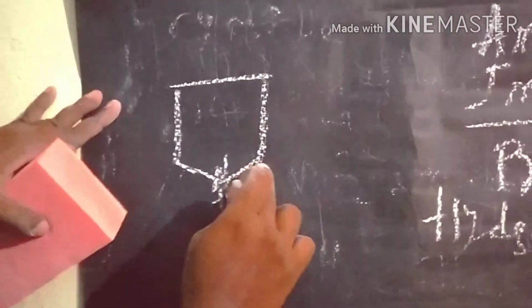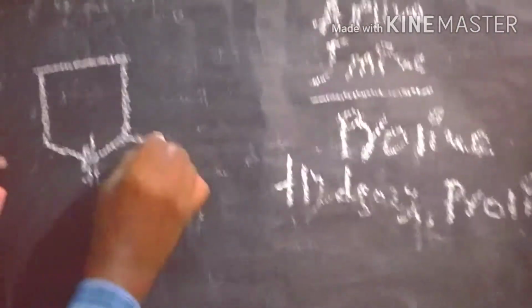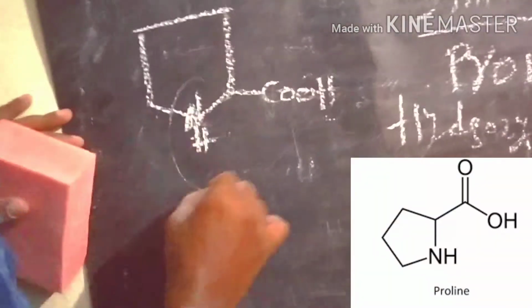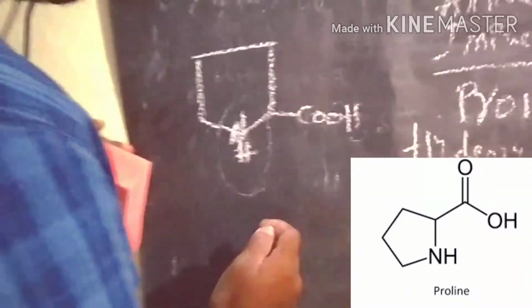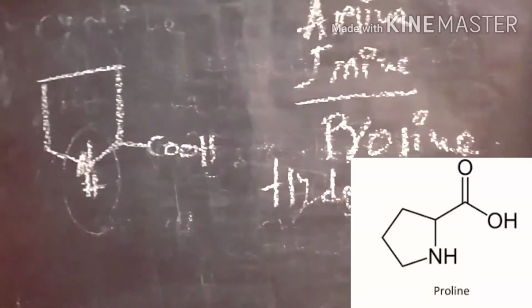So this alpha carbon and, so this is proline. The nitrogen containing this nitrogen we also call an amino group. So that's why we call it proline. Hydroxyproline is also an amino acid.